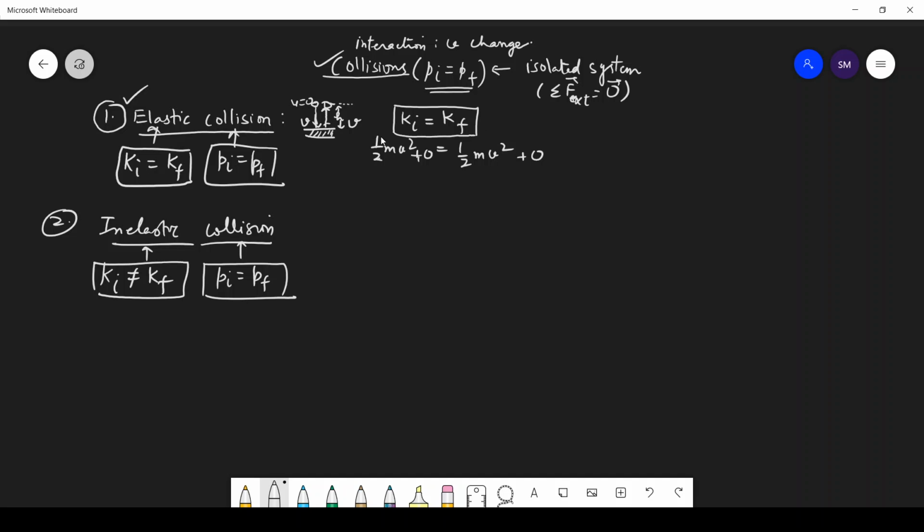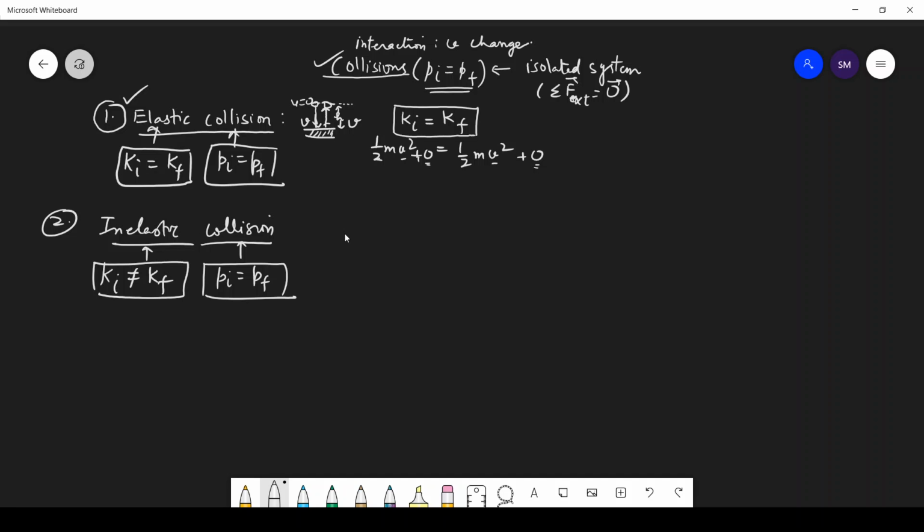Now, I have this super ball and I have dropped it and it has gone back to the same height. So I say that the velocity before touching the ground is equal to the velocity after touching the ground. Before collision and after collision, velocity is the same, and the velocity of the ground was 0 initially and finally. So kinetic energy is conserved.